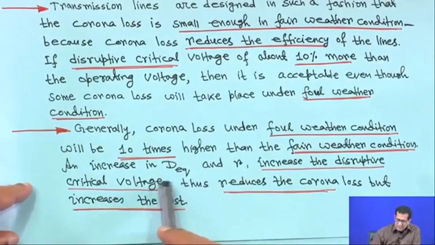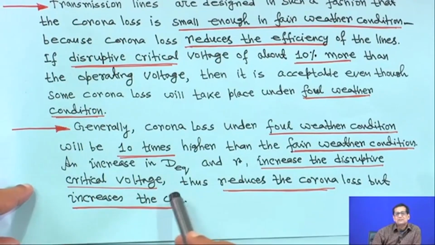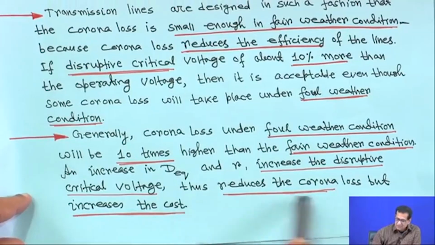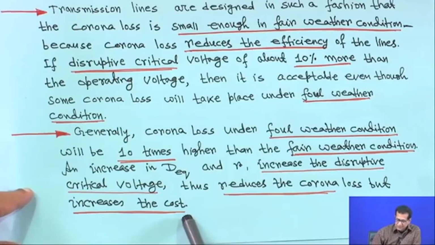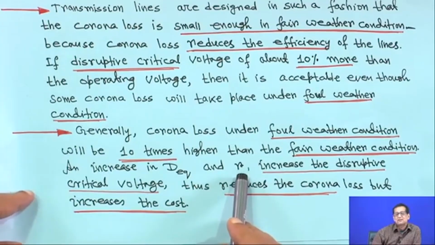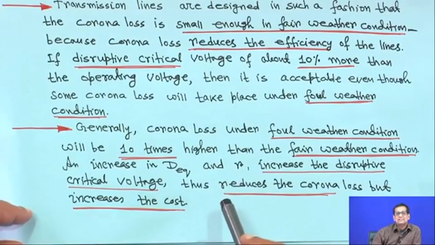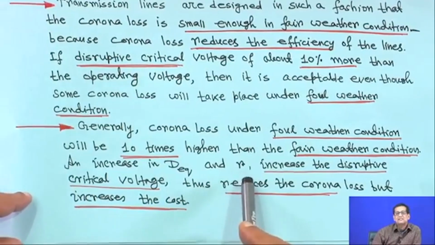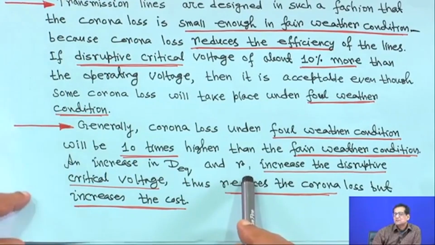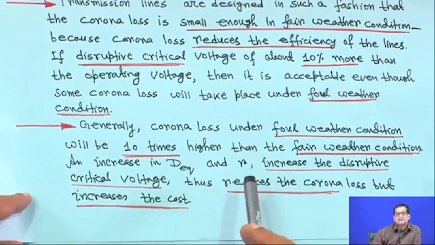Another thing is that an increase in D_EQ and r increases the disruptive critical voltage, because it depends on the natural log, or log base 10, of the ratio D_EQ upon r. Thus, it reduces the corona loss, but increases the cost. If you increase the radius, naturally the conductor diameter will be more, then the volume will be more, and at the same time your cost will increase. There are also many other issues with increasing the radius or diameter of the conductor, which we will see when we go for sag and tension analysis.